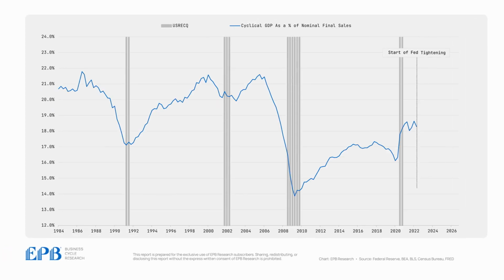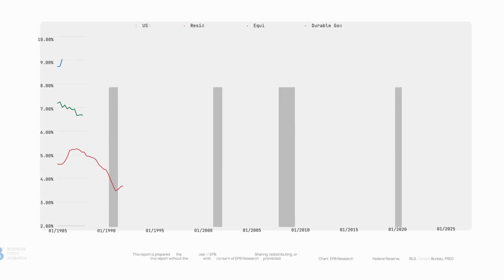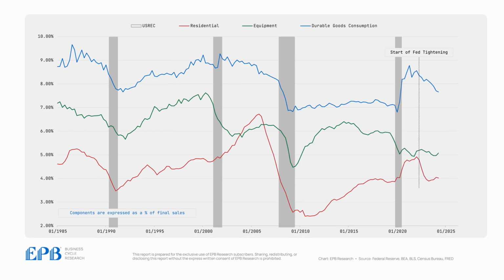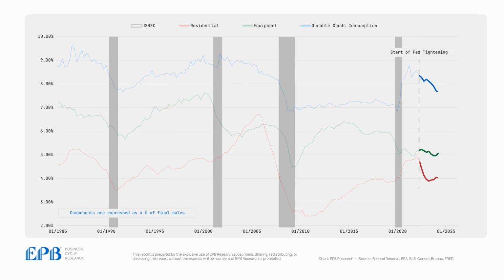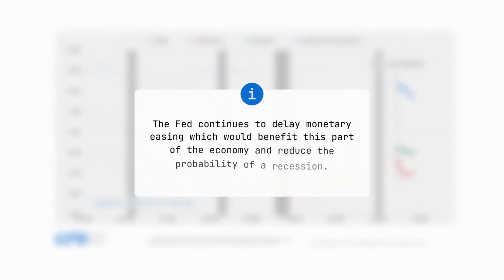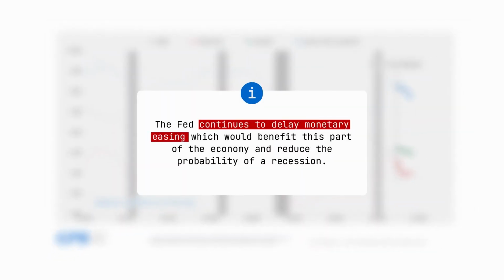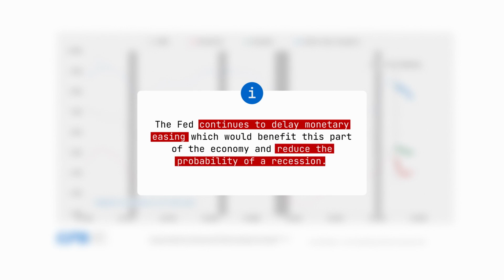Right now, the modified Duncan leading index and its three subcategories are showing an economy that's slowing down and remains highly vulnerable to a further downturn, specifically once distortions in the transportation equipment sector normalize after falling out of sync with the broader cyclical economy. The economy is not out of the woods yet, particularly because the Fed continues to delay monetary easing, which would benefit this part of the economy and reduce the probability of a recession.